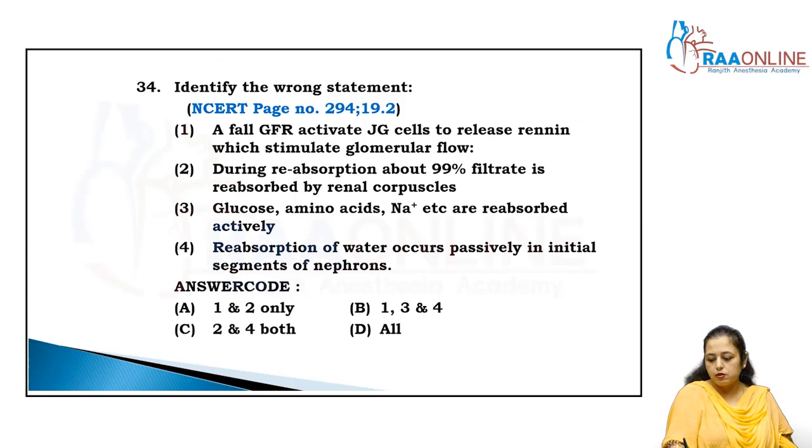Identify the wrong statements. A fall in GFR can activate the JG cells to release the renin which stimulates the glomerular blood flow. Is it right or wrong?